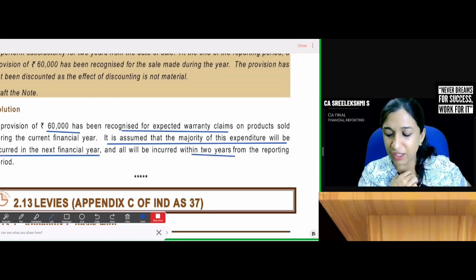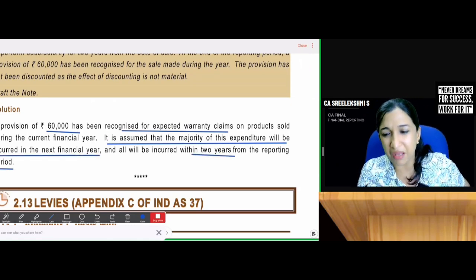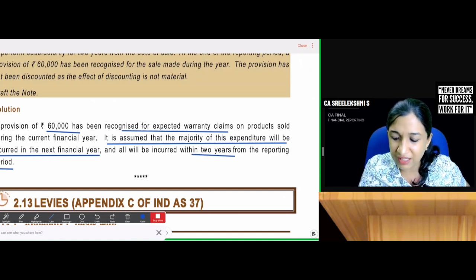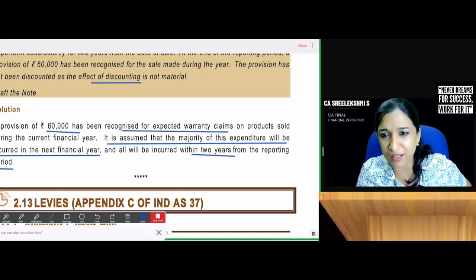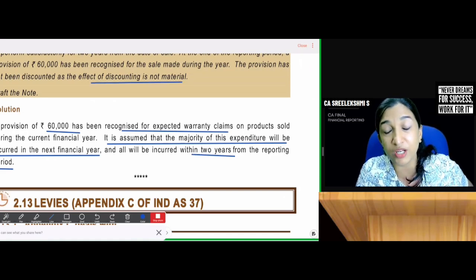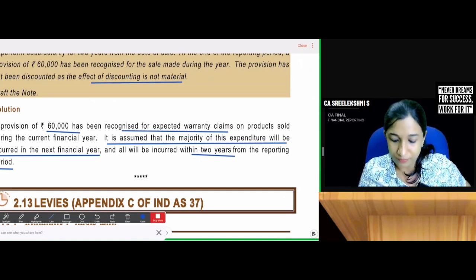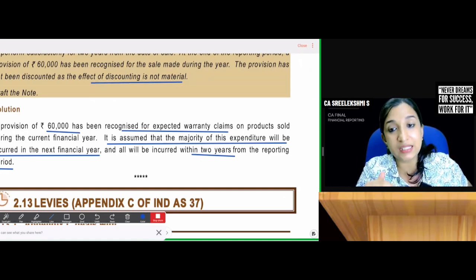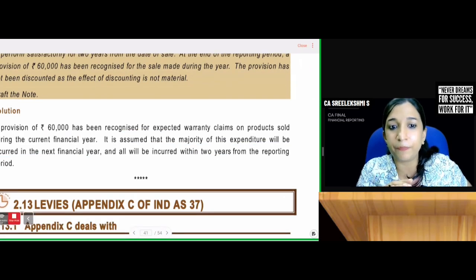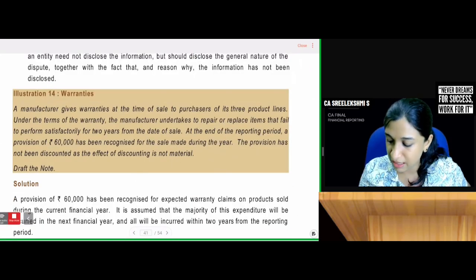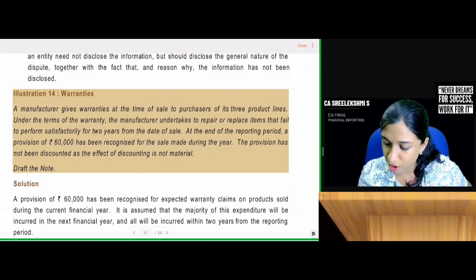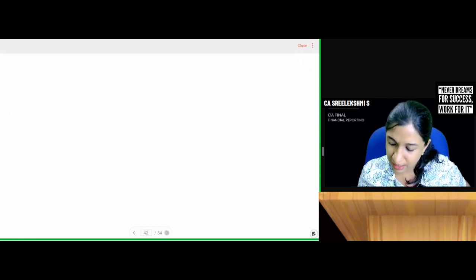And it will be incurred within 2 years from the reporting period. As the discounting effect is immaterial, the provision has not been discounted. You can just write a note. That's it. This will take care of the illustrations.